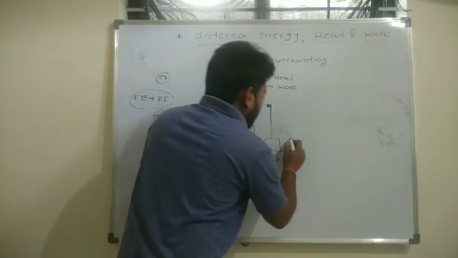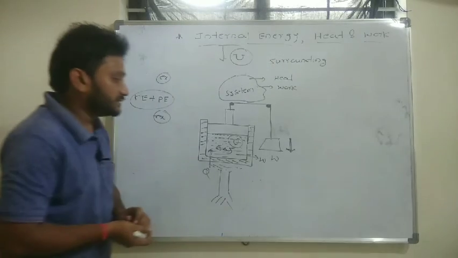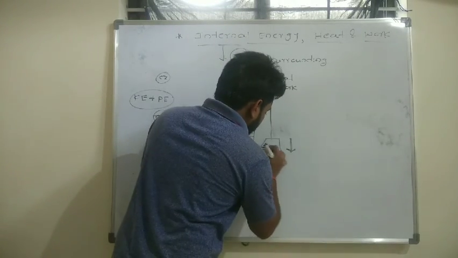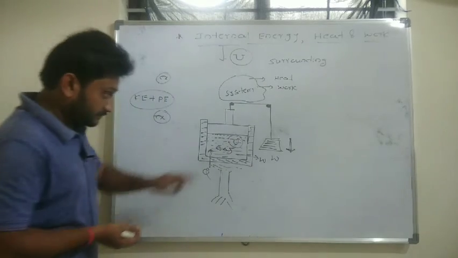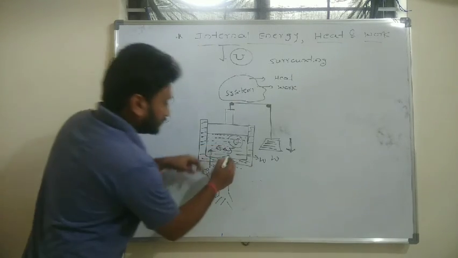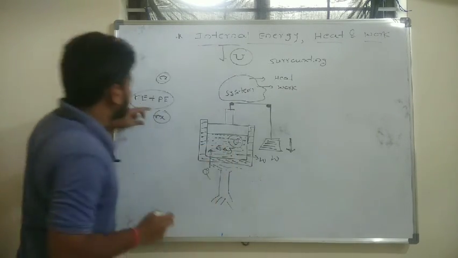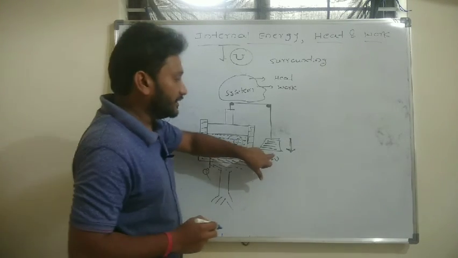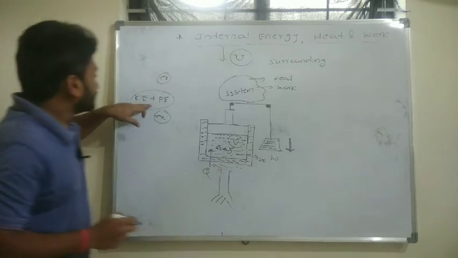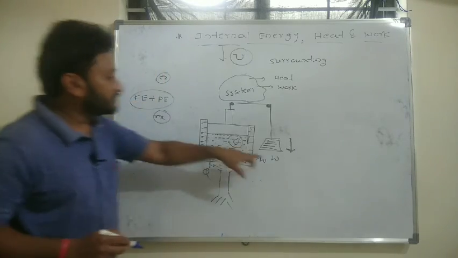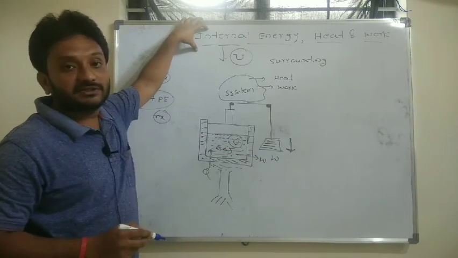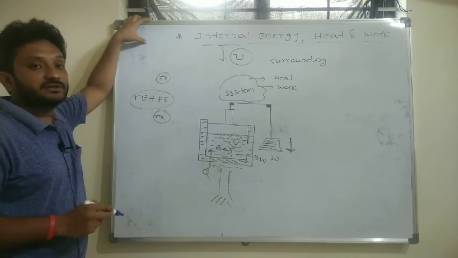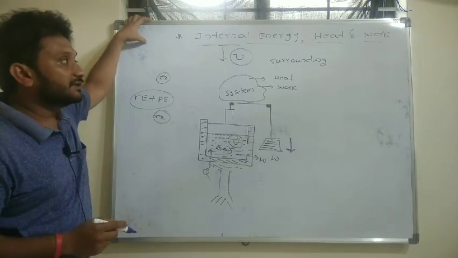In a similar way, if you start applying the work, how do you apply the work? If you start putting weight on this hanger, what happens? Here the motion or kinetic energy of the molecules again changes. When you put a weight on this hanger, the kinetic energy changes by the work, and then internal energy again changes. So heat and work will contribute to change the internal energy of a system.